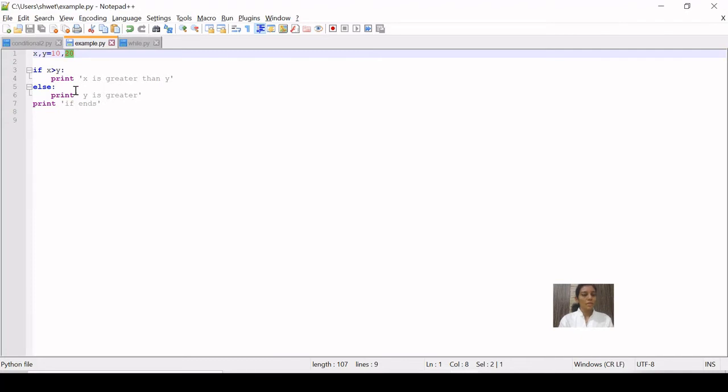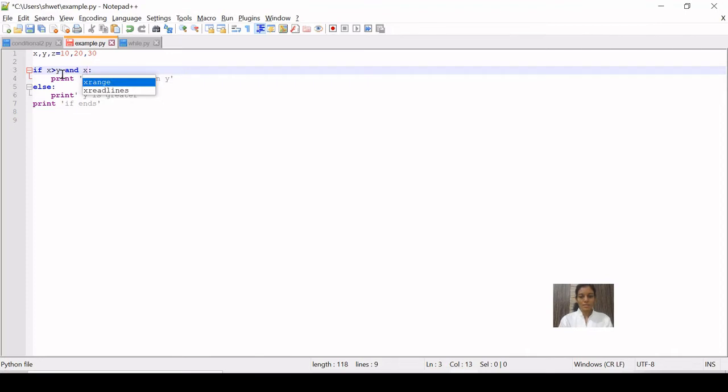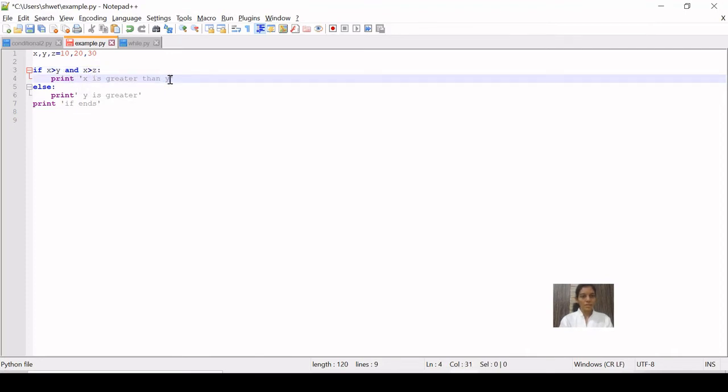The next example we are going to explore is if, elif and else. For that we have three variables x, y and z, with three different values assigned, and we are going to evaluate which is the greatest amongst these three variables. If x is greater than y and x is greater than z, then we can conclude that x is greatest.